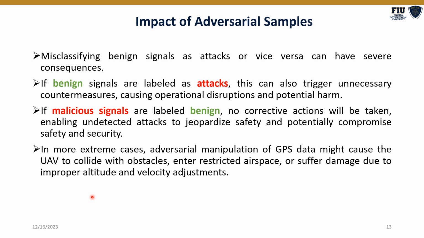Adversarial samples or attacks evading the IDS can have the following consequences. Benign signals can be labeled as attacks. In such a case, unnecessary countermeasures will be triggered, which will disrupt the mission. Furthermore, if the attack points or malicious signals are labeled as benign, then no corrective actions will be taken even though the attack is taking place. These undetected attacks will jeopardize the safety of the UAV and compromise the mission.